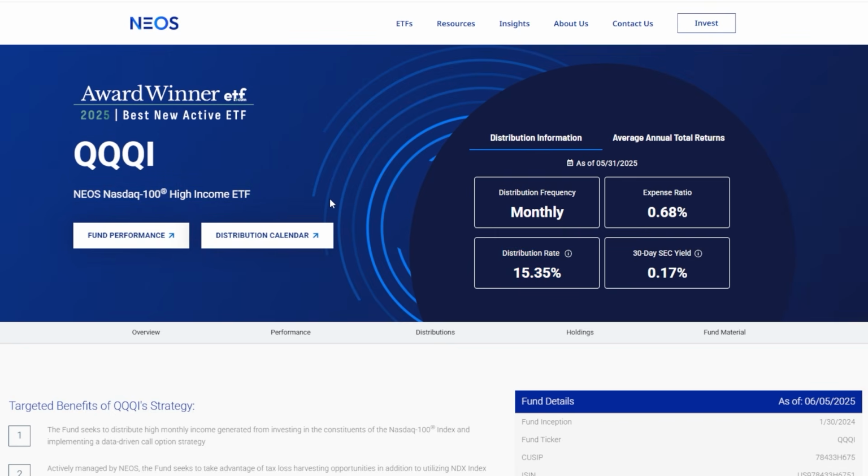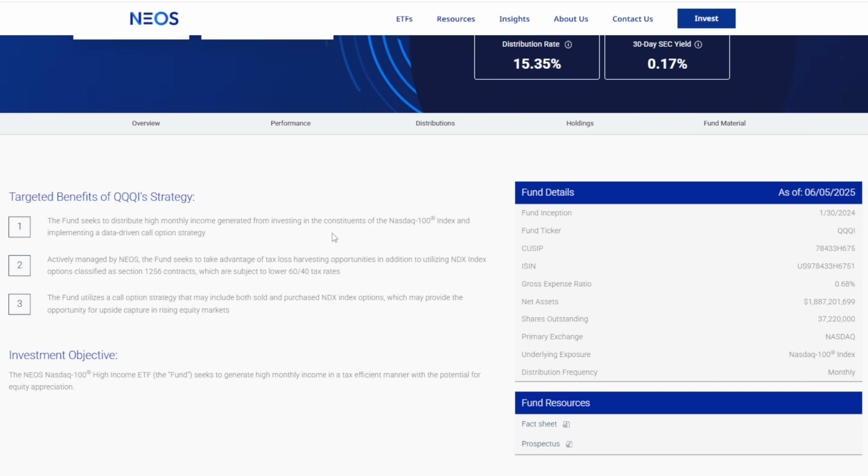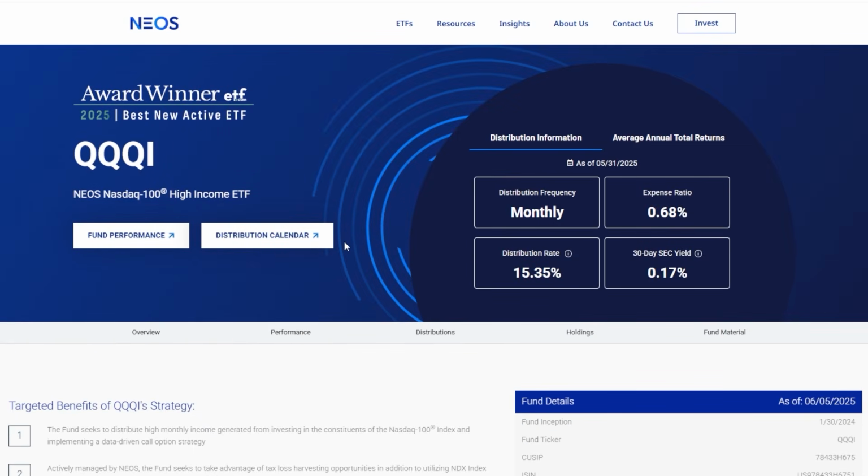So I sort of want to make a one-size-fits-all video where we go over exactly how this ETF works, but then later on answer some questions about risks associated with this ETF, like the question, can this ETF lose value? Is it going to NAV decay? What's going to happen to the distributions in the future? And everything else in between.